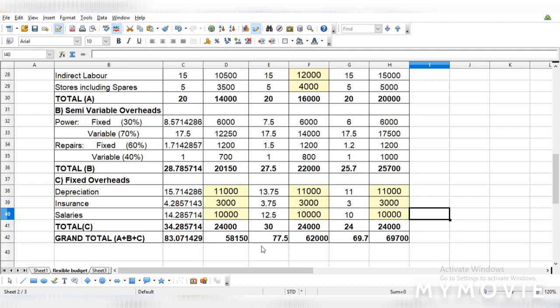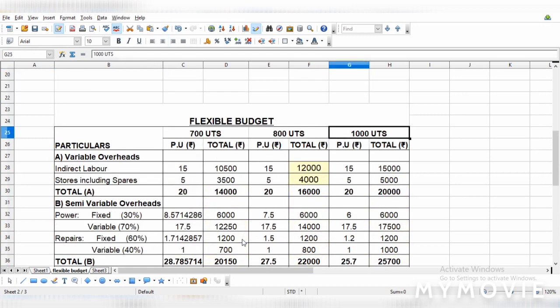You can see that the per unit cost is getting reduced and the total is getting increased. Okay, so according to the data given in the question, we can suggest that it can increase its production, therefore it can decrease its per unit cost, therefore it can gain out of it. So the company can increase its volume up to 1000 units.